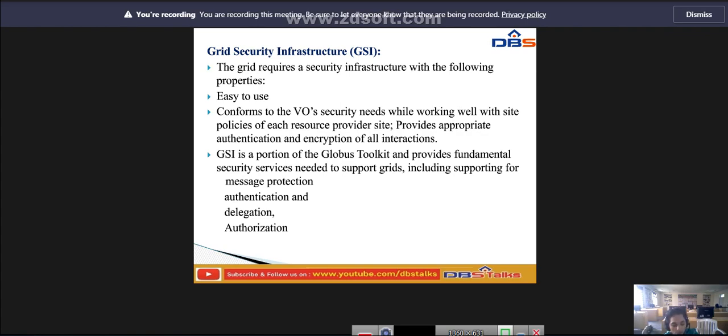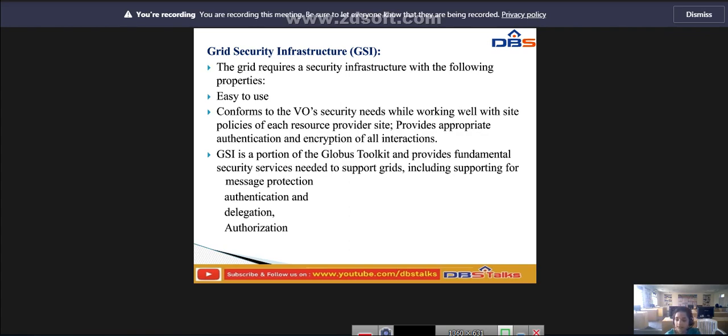GSI supports both message level security, which supports the WS-Security standard and the WS-SecureConversation specification to provide message protection for SOAP messages, and transport level security, which means authentication with support for X.509 proxy certificates. So this is the grid security infrastructure.